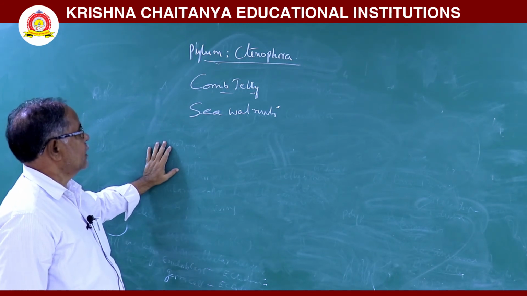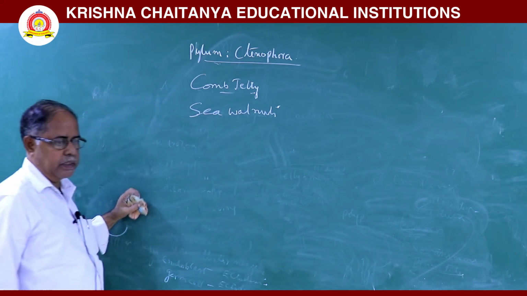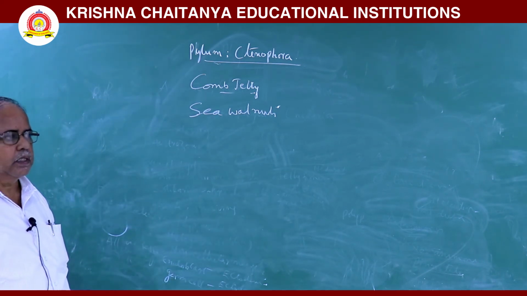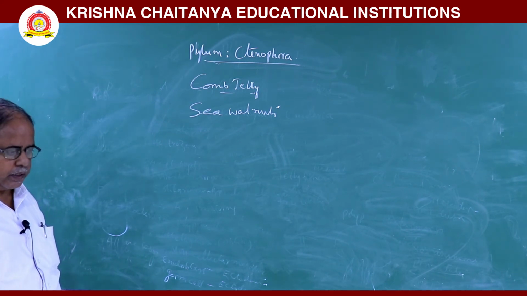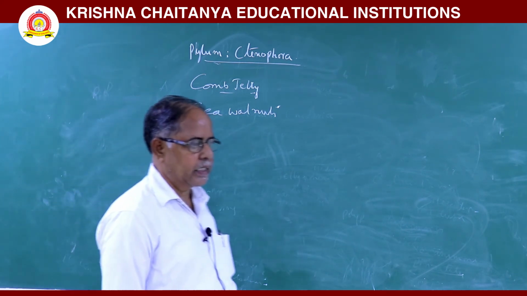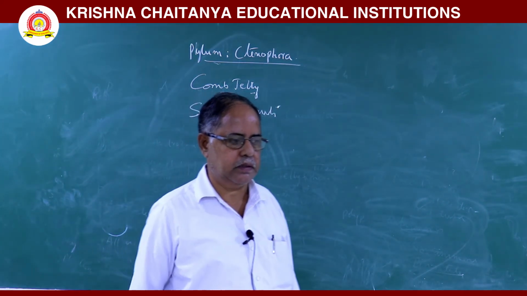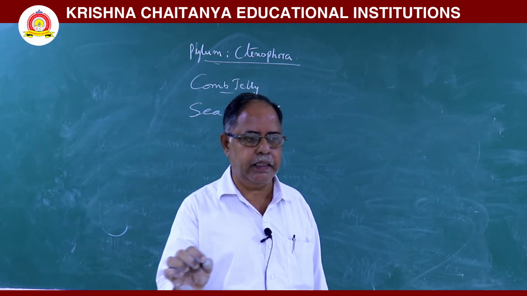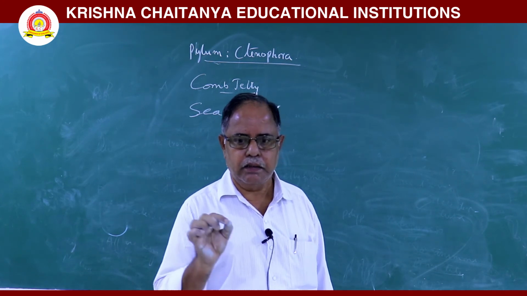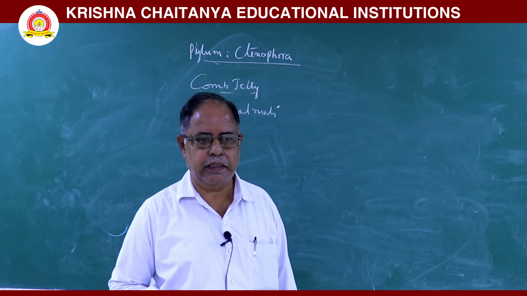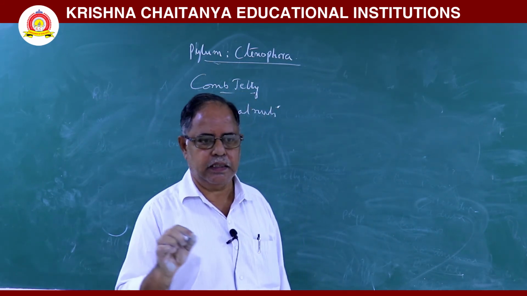Next, in this animal, radial symmetry is present. They are tissue grade metazoans. They are exclusively marine animals. They are present only in marine water. Here, external and internal digestion occur.